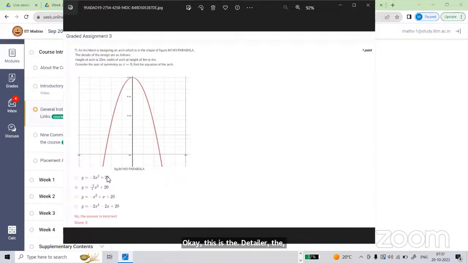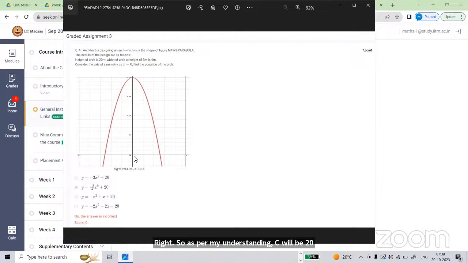So what is your doubt? I have the general equation of a quadratic, this parabola, ax square plus bx plus c, and we have to find the values of a, b, and c. As per my understanding, c will be 20 meters. But I'm confused with 4 and 8.